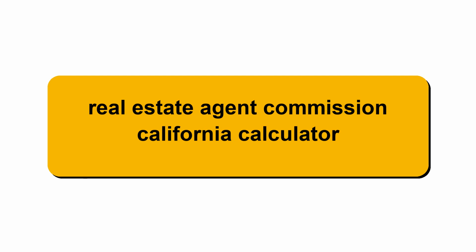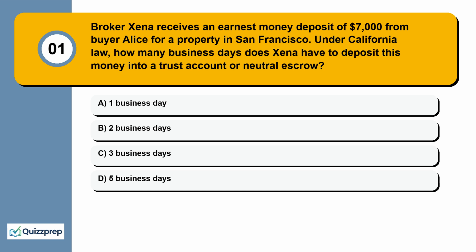Real Estate Agent Commission California Calculator. Question 1. Broker Zena receives an earnest money deposit of $7,000 from buyer Alice for a property in San Francisco.